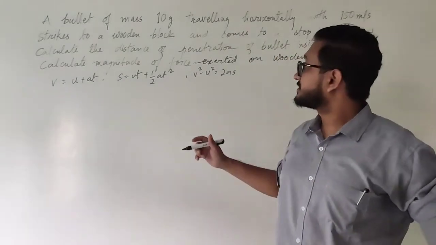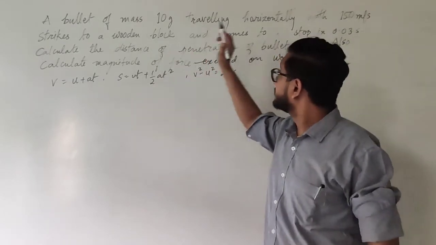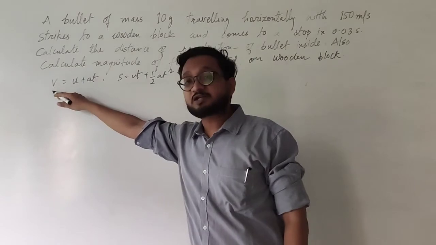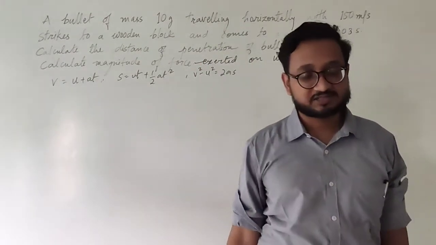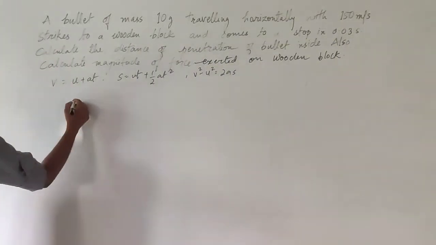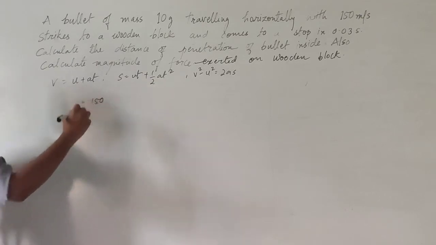Okay? So the final velocity is 0 and the time has been given to you, that is 0.03 seconds. So substituting final velocity, initial velocity and time, you will get the value of acceleration.